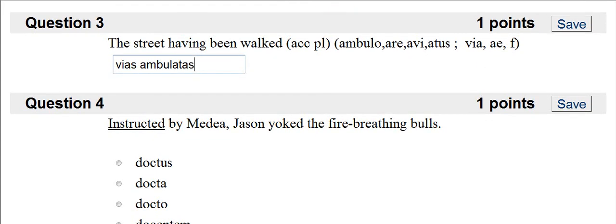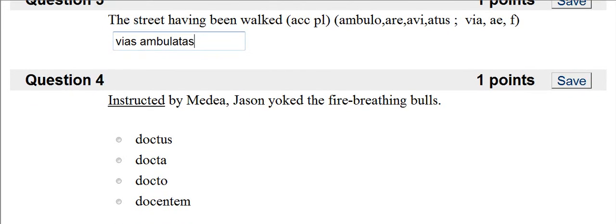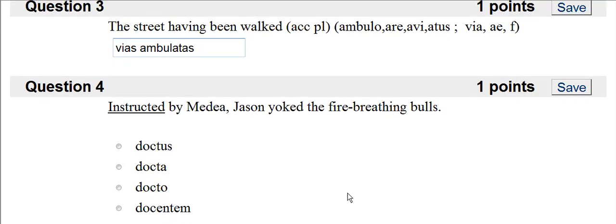Instructed by Medea, Jason yoked the fire-breathing bulls. Now here, I have to give the correct Latin. So, instructed is a participle, and I have to figure out which noun it modifies. In this sentence, it modifies Jason. So, it has to agree with Jason in case, number, and gender. Jason is masculine singular, and also Jason yoked, it's the subject, so it's going to be nominative. So, nominative masculine singular is doctus.